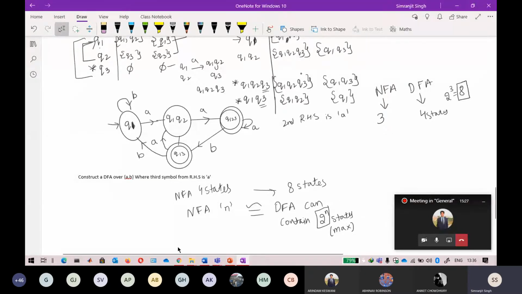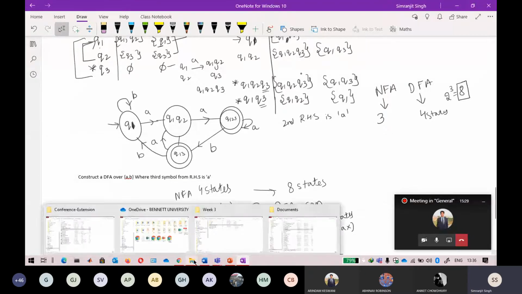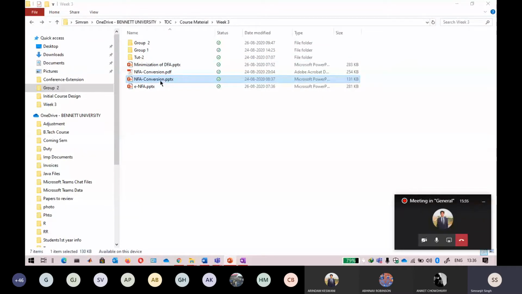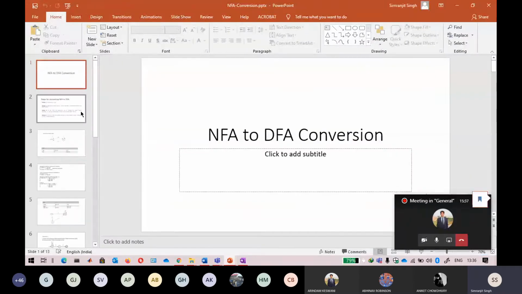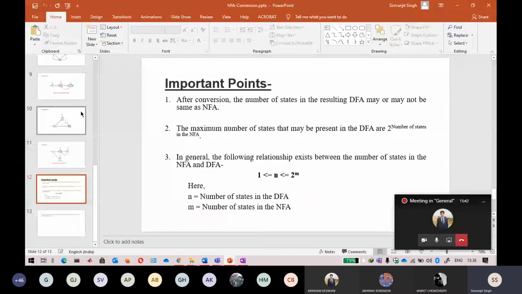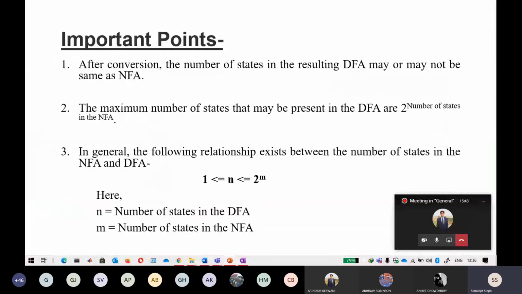If you have seen the PPT, at the end there are some important points, so I will just revise them. These are the important points of DFA that we have concluded. The first one is: after conversion, the number of states in the resulting DFA may or may not be the same as in the NFA.